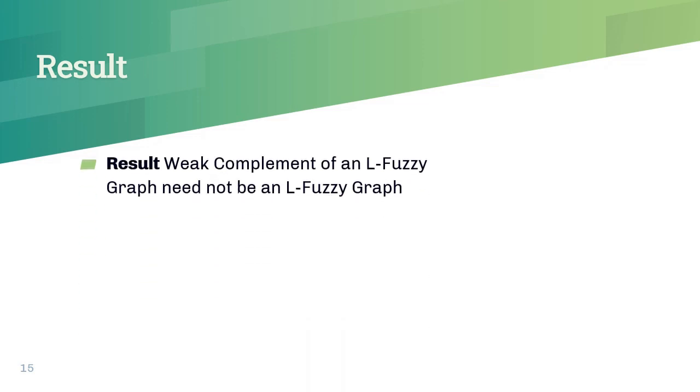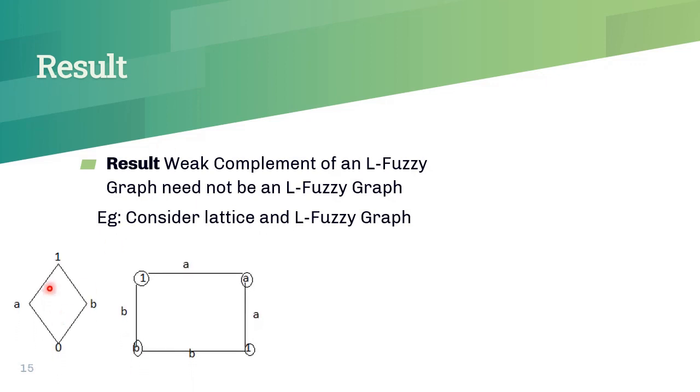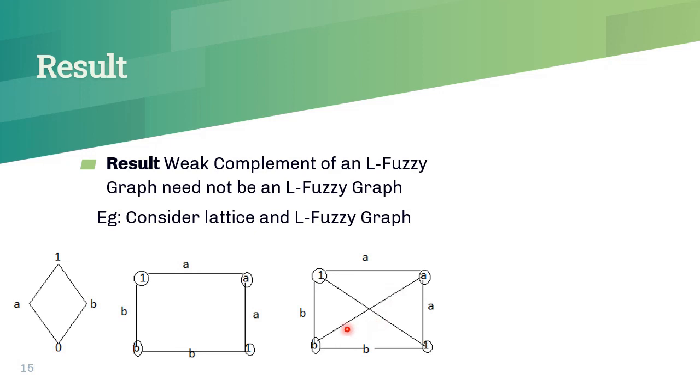Here is the result. Weak complement of an alpha C graph need not be an alpha C graph. Here is an example. This is a lattice and this is an alpha C graph. When we find the weak complement of this alpha C graph, we got this graph. But it does not satisfy the condition for an alpha C graph. That is, complement of this alpha C graph is not an alpha C graph.